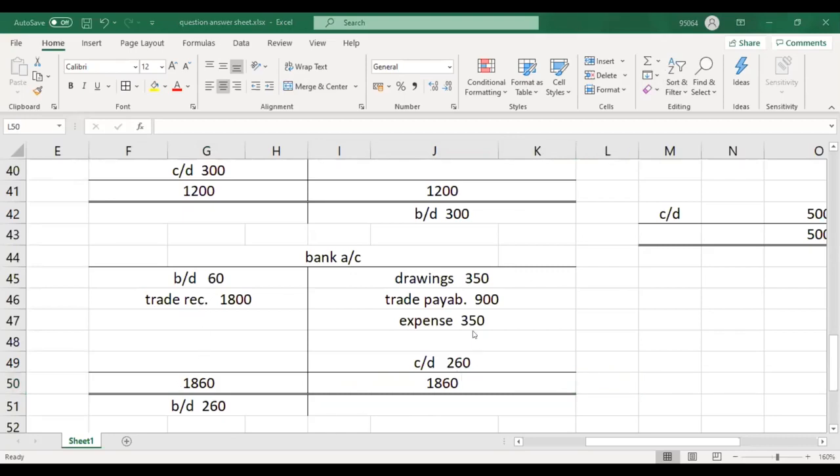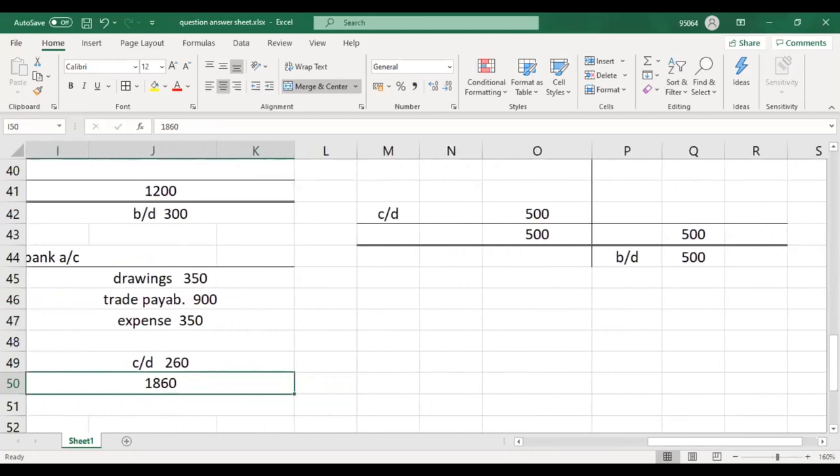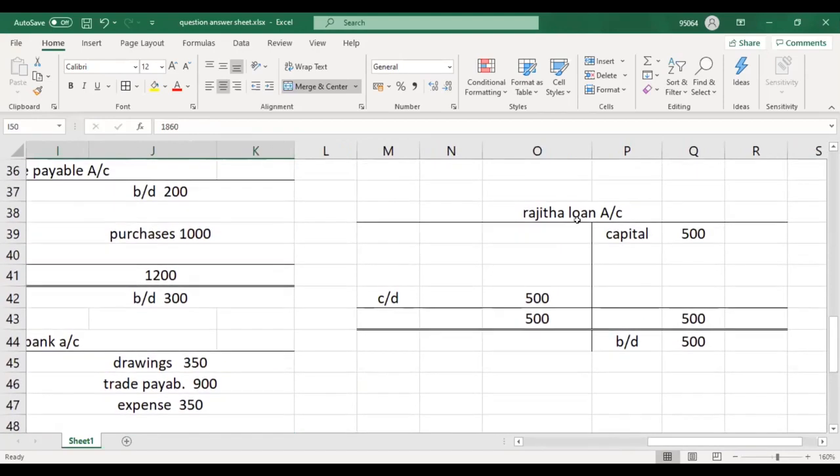It's 1860, and if you add everything, the 260, 350, 900, and 350, it should be 1860. So our bank account is correct. And then you have the Rajita loan account. This is also done.